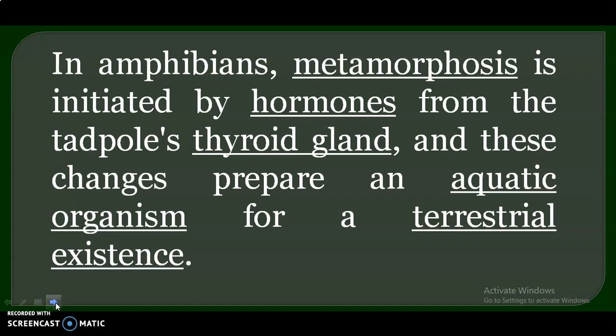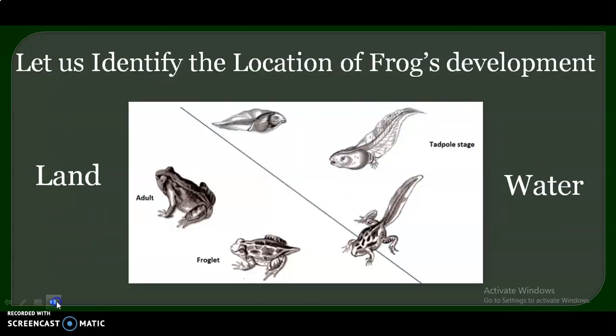These hormones are secreted by the thyroid gland of a tadpole, and these changes prepare an aquatic organism for a terrestrial existence. एक tadpole aquatic organism है, लेकिन frog land में रहता है. दोनों की body structure में काफी अंतर है, काफी difference है. So a tadpole undergoes metamorphosis, and this metamorphosis helps the tadpole to develop into an adult frog which can live